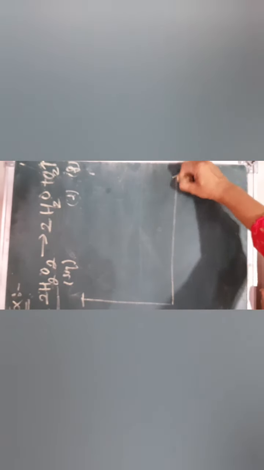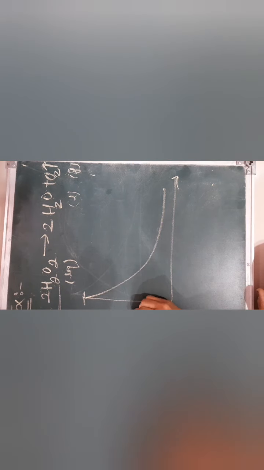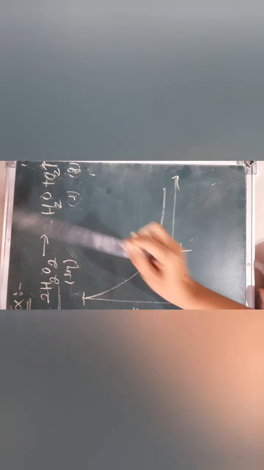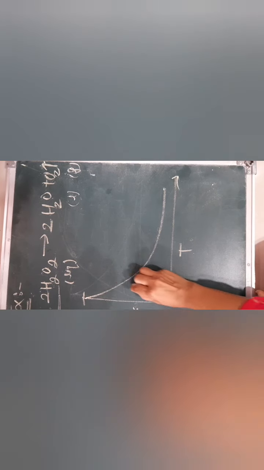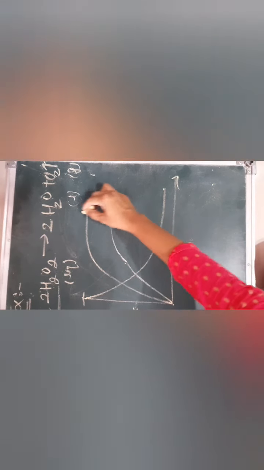Now look toward this. What happened? The hydrogen peroxide is the reactant here. Water molecule and oxygen are the products here. At the same time the concentration of hydrogen peroxide decreases. Concentration of reactant decreases with respect to time. But what happened? Now look toward this. The water has 2 moles and oxygen is a single mole. Therefore, as per the decomposition of hydrogen peroxide, the water molecule is double the production of the oxygen molecule.